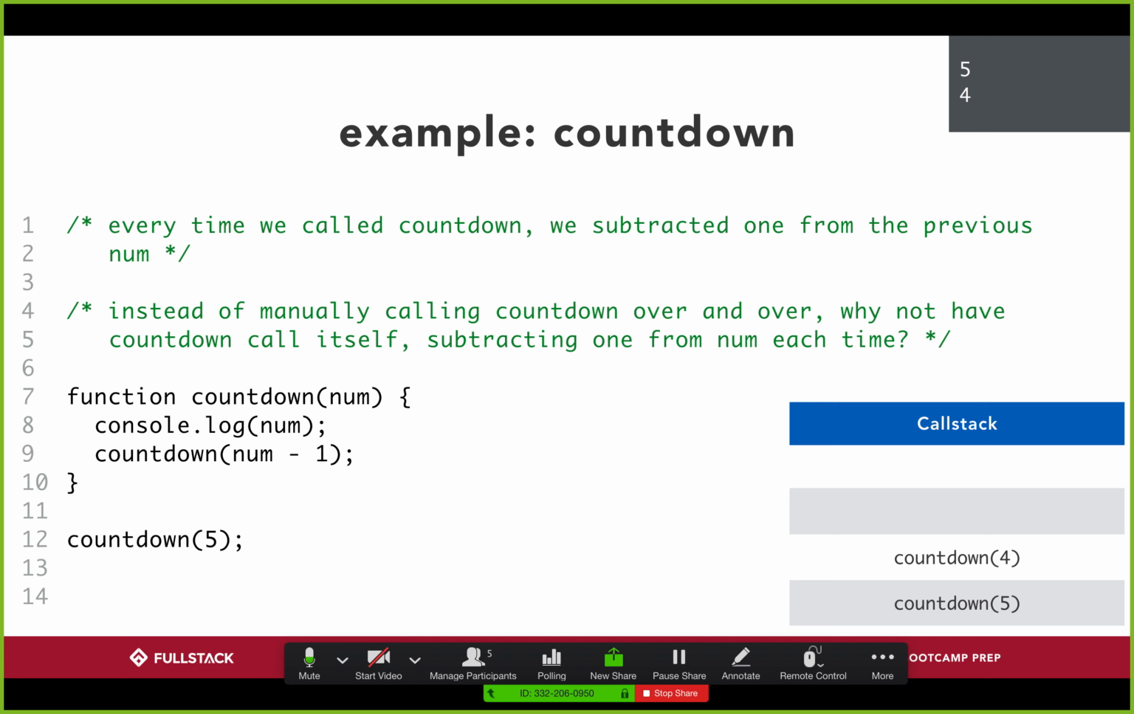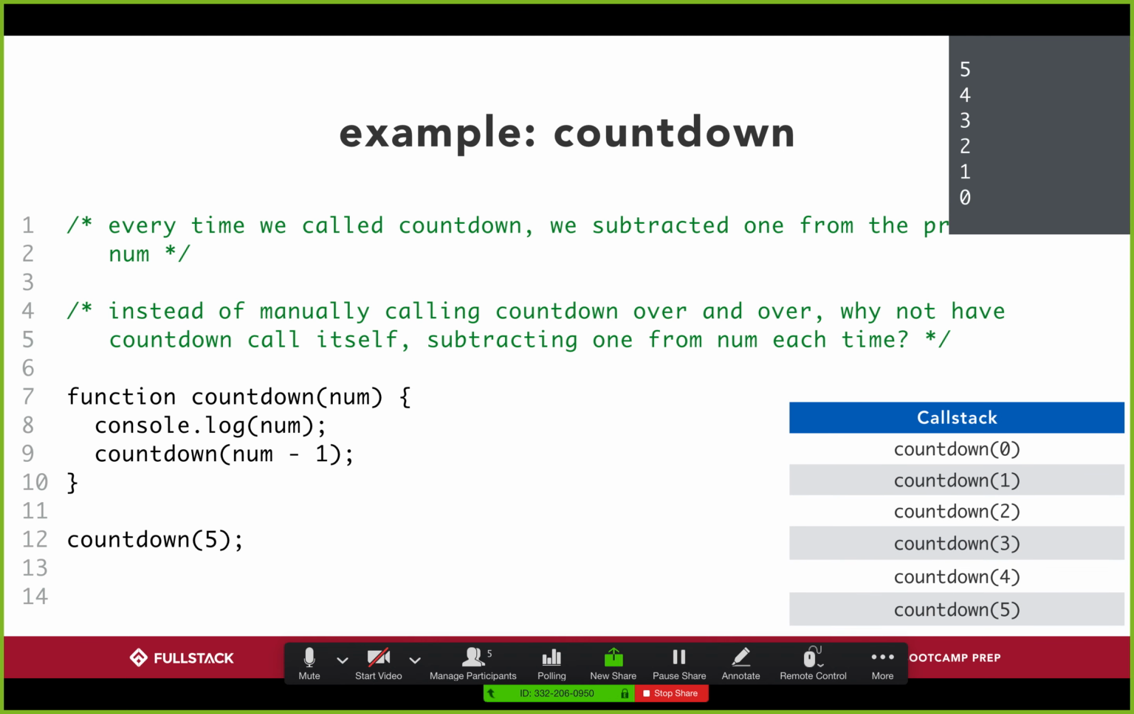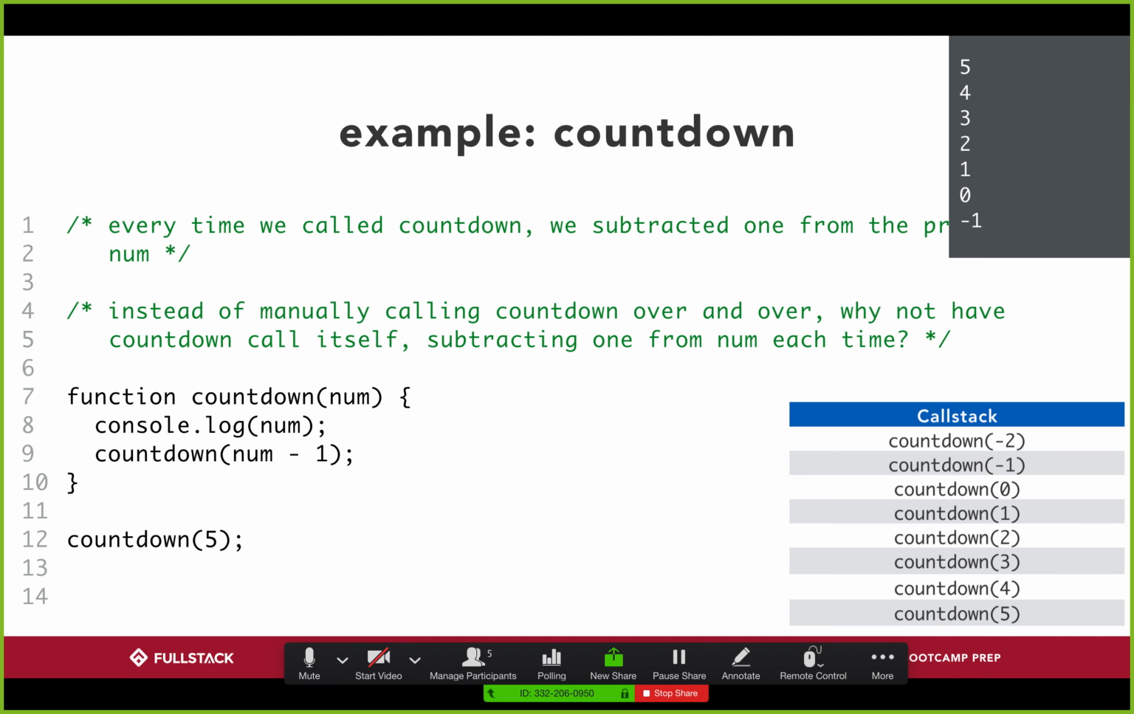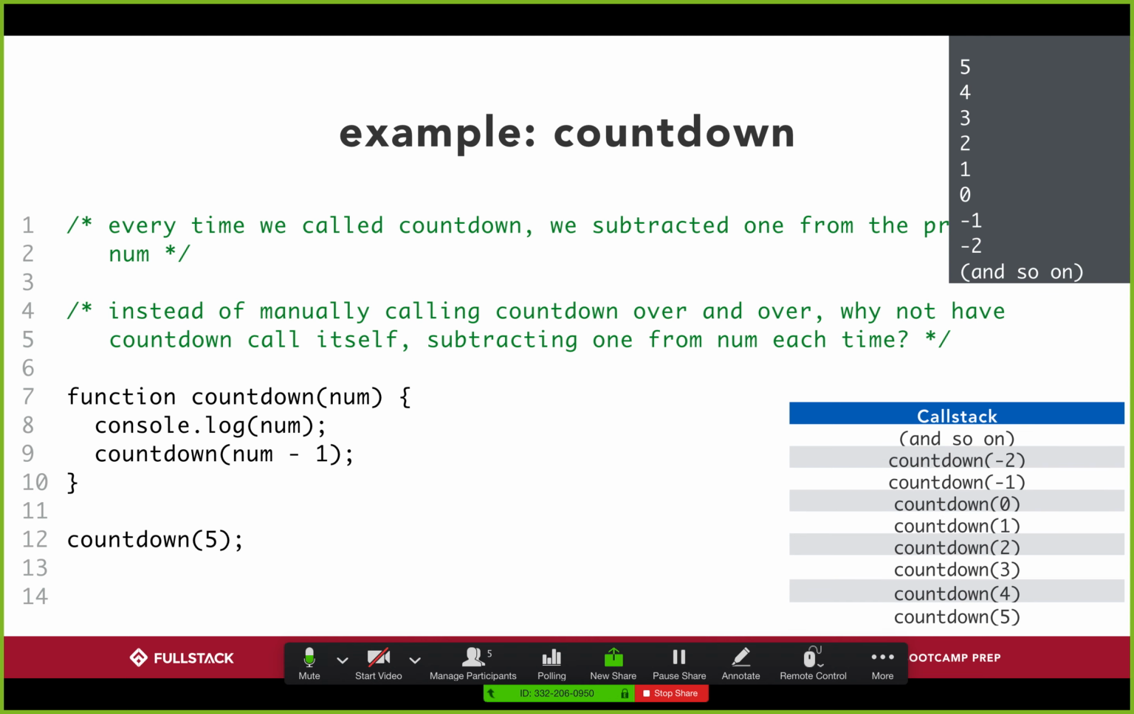Countdown 4 is going to make me print out 4, but that says you need to finish countdown 3. So I print out 3, but that says I need to finish countdown 2, and so on and so forth. Except we reach this condition where I never really stop, right? I just keep calling this countdown function over and over and over again. You can see how my call stack is going to inevitably get out of control because it's never going to stop.